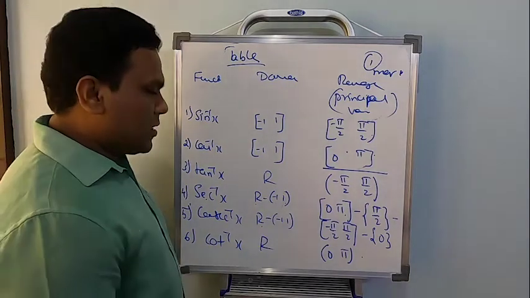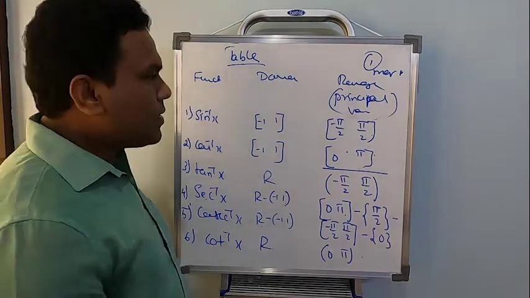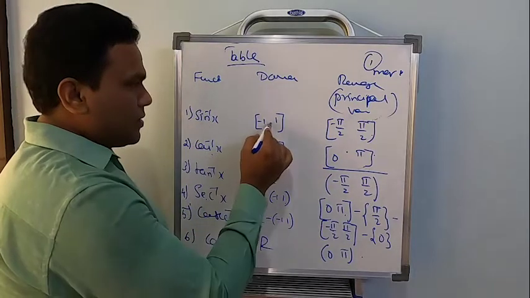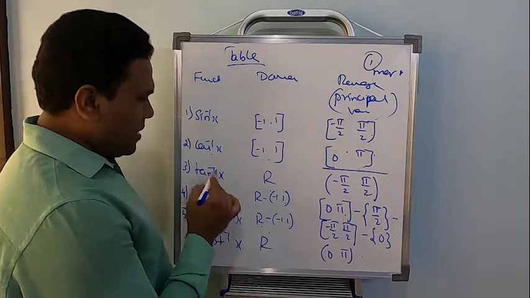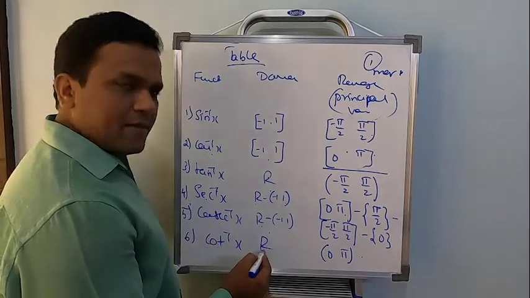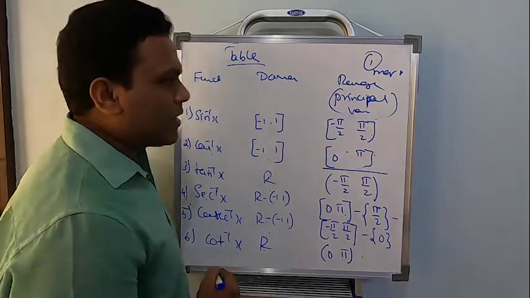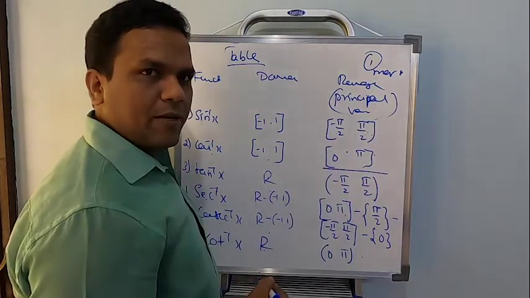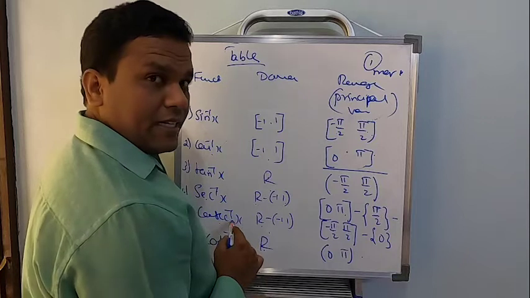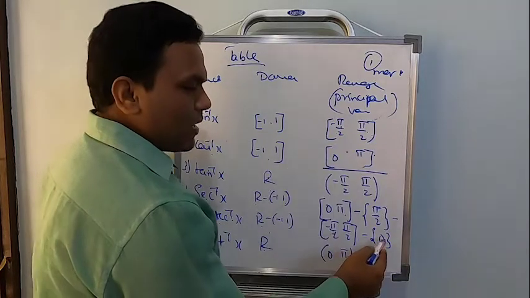Okay, so this is how it has to be remembered, students. Sine inverse and cos inverse, domain will be the same. Secant inverse and cosecant inverse, domain will be the same, and tan inverse and cot inverse, domain will be the same. That's one trick. For sine inverse, the range is the closed interval minus pi by 2 to pi by 2, and for cosecant inverse, take the same and remove one value.